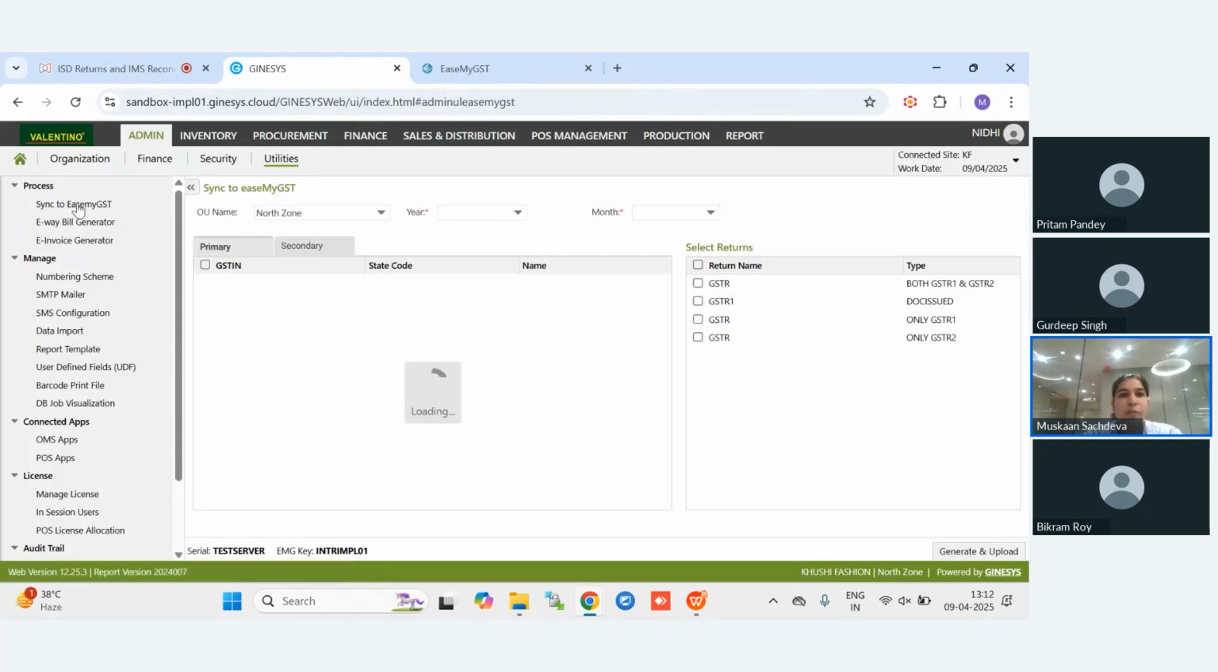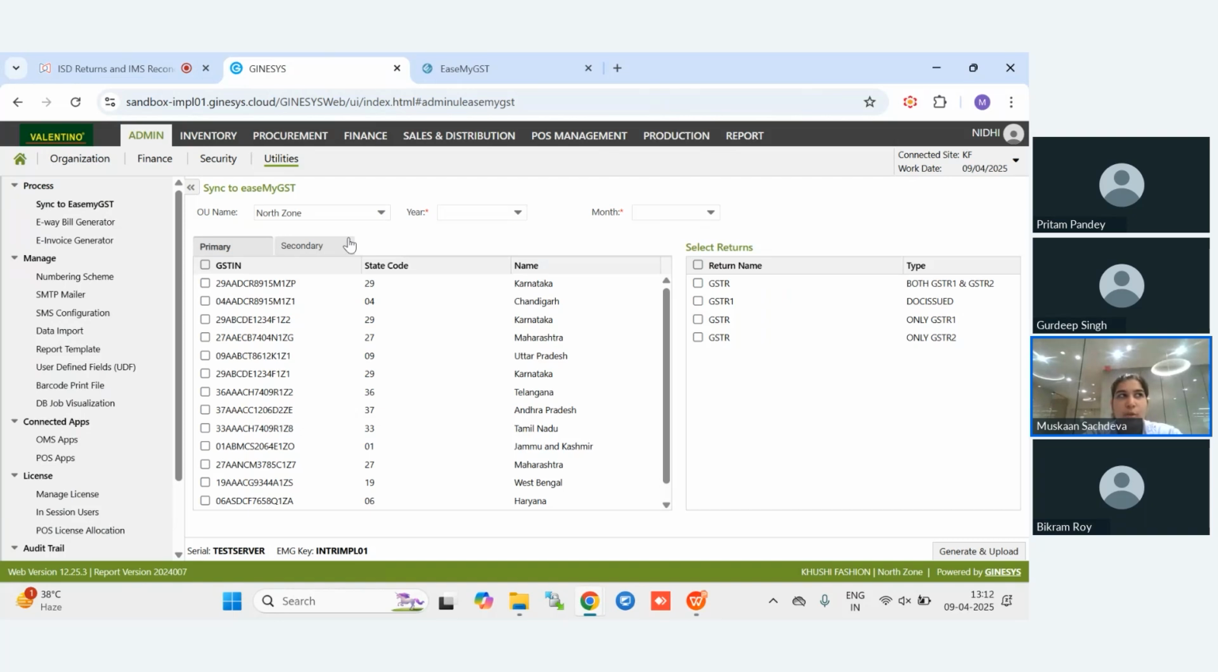For this, as I had already told you, you need to create an owner site in which you will be recording your purchase service invoices. So while syncing to EaseMyGST, you will select the year and the month for which you are filing the ISD return, and from these GSTs, you will select the ISD GST.